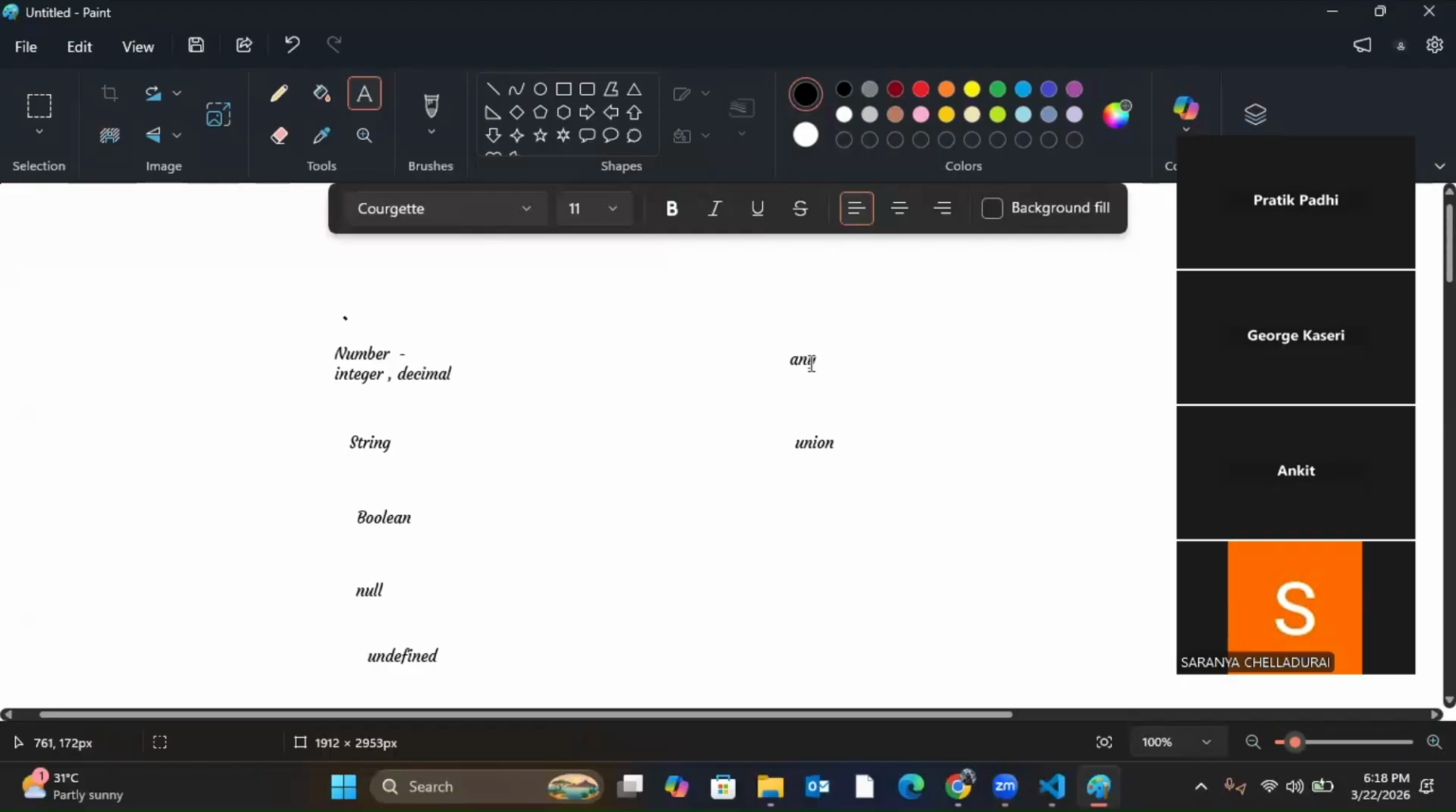And when you are using any, you have to mandatorily define it, or else it will not work. So this I'll show you, no problem. These two are new additions to TypeScript. These two are not present in JavaScript. So these are common in both TypeScript and JavaScript, but these two are extra in TypeScript.